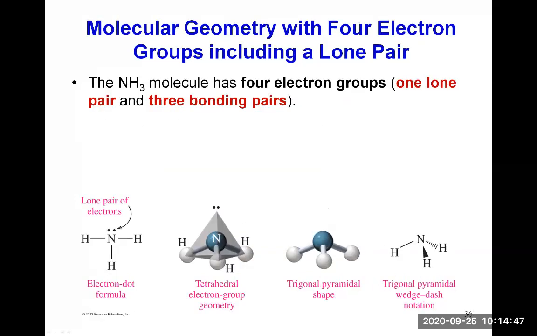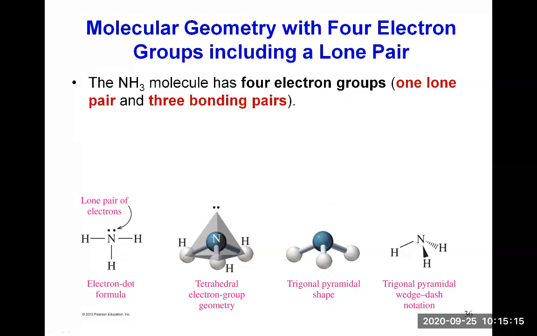What is the molecular geometry with 4 electron groups when one of them is a lone pair? The molecule of NH3 has 4 electron groups like that, and 3 electron groups are from the 3 single bonds with those 3 hydrogens, and then 1 lone pair on the nitrogen.